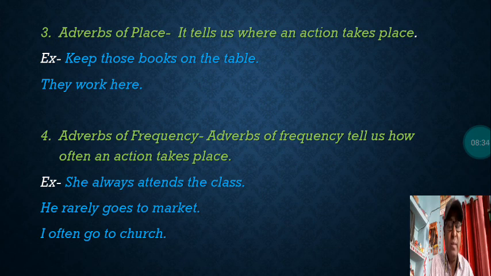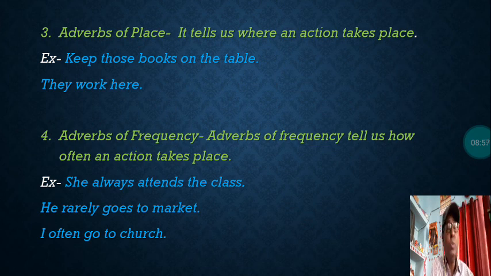Next one, third, is adverbs of place. What are adverbs of place? Adverbs of place tell us where an action takes place. Keep those books on the table.